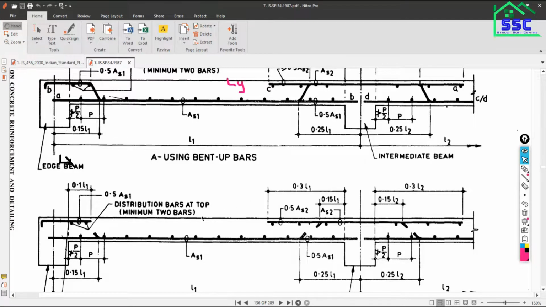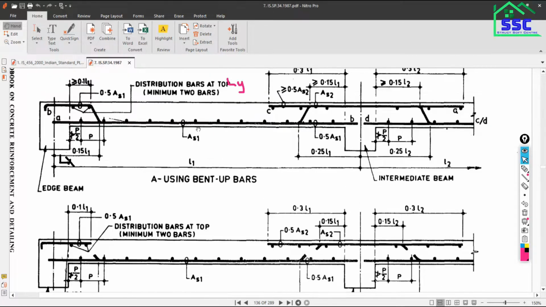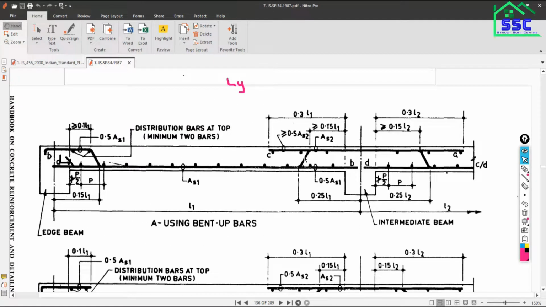Nowadays, for the scheduling and execution at site, for the beams we are following the curtailment option for scheduling and detailing, and you can also do that for the slab, but there are some reasons due to which we follow the bent up option for slabs.